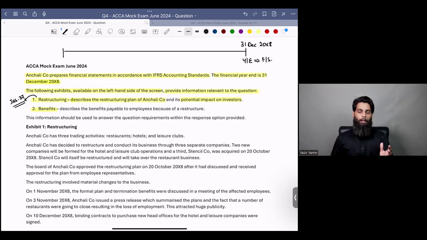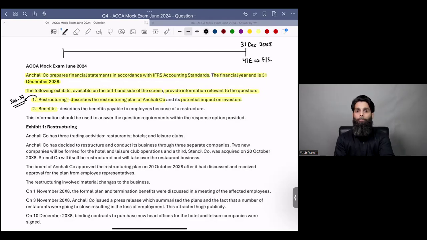You see, restructuring is an activity which is planned and controlled by the entity. And in a restructuring activity, the scope or the manner in which the business is conducted materially changes. So restructuring basically involves redesigning or reorganizing your organization in a way that either your operations or locations or scope is materially changed. And according to IAS 37, a restructuring may call for some costs. Various types of costs are involved during a restructuring process.